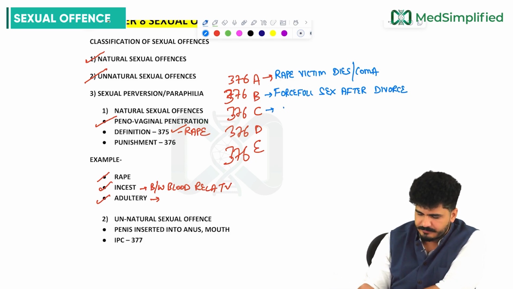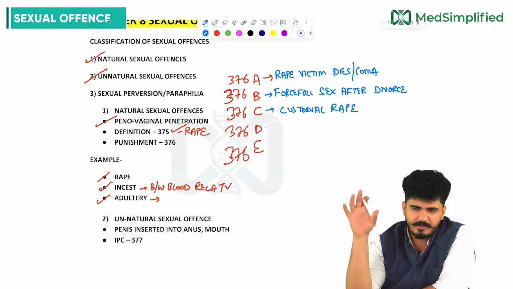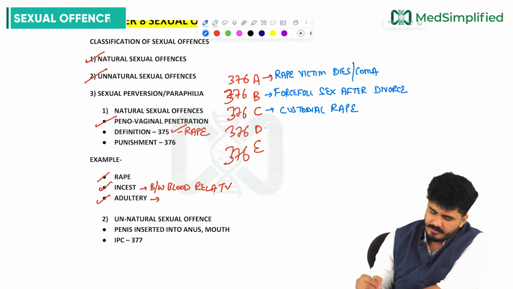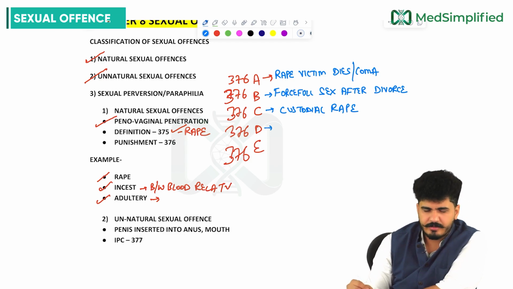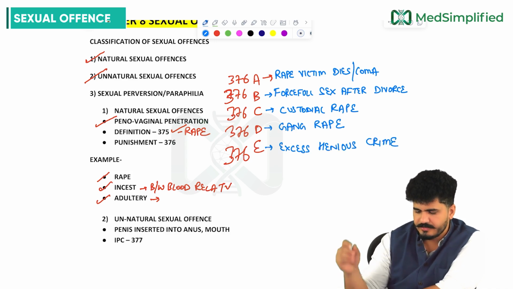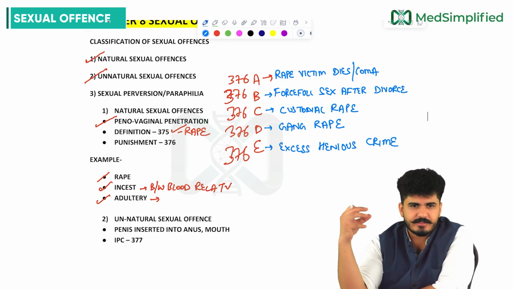C is custodial rape. It's not about the police custody, etc. It's about the person you are catching, forcefully taking somewhere and then raping that person. D is like dog. The dogs come in gang. It is for gang rape. And E is for excess heinous crime, my dear friends. So these are the different IPC sections which are associated with rape.